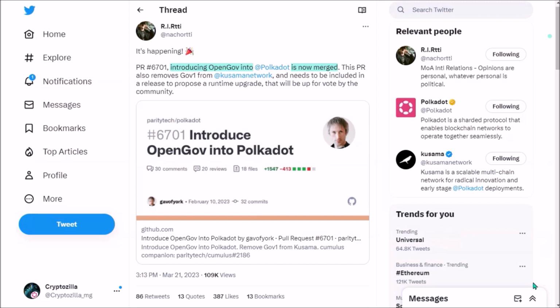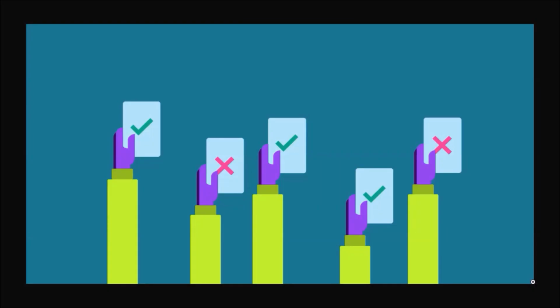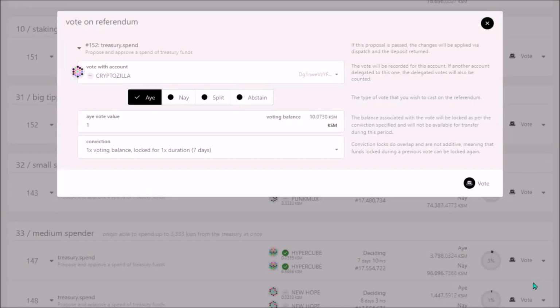Hello, OpenGov has been live on Kusama for a few months already and it will be soon deployed also on Polkadot, so now I'm gonna show how to participate in on-chain governance on Kusama and vote on referenda and proposals with your KSM.